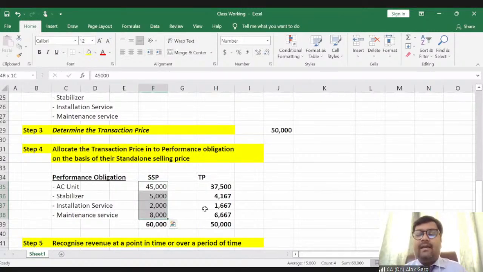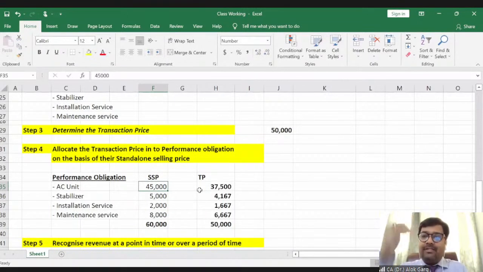But since I have purchased all 4 items as a bucket, as a single package, I have paid 50,000 rupees, which means I got a discount. So how have I allocated this 50,000 to these 4 goods or services? On the basis of their fair values, in the proportionate ratio of their fair values. And what is the ratio?